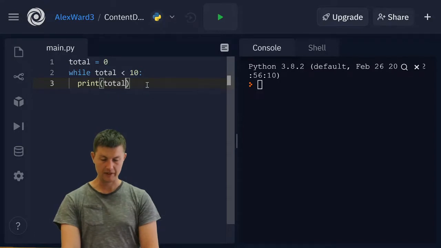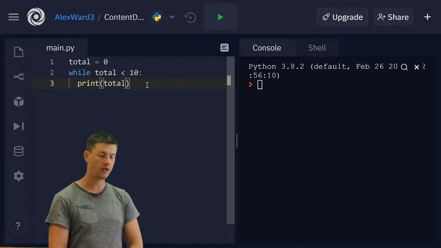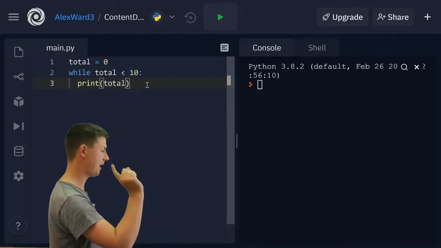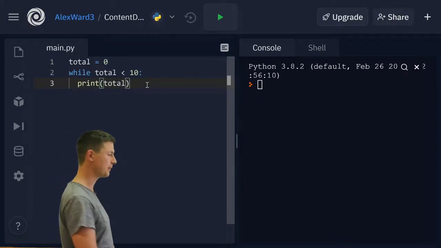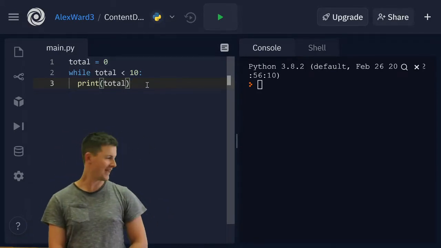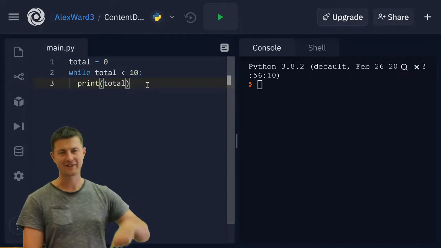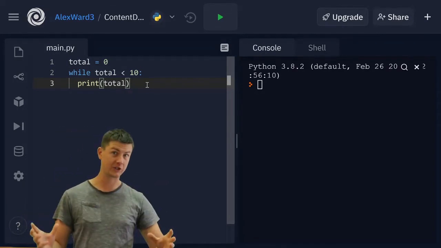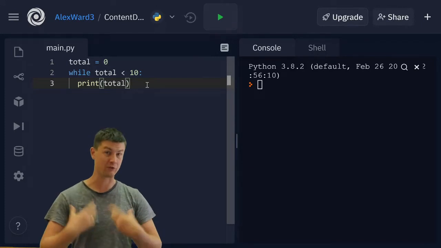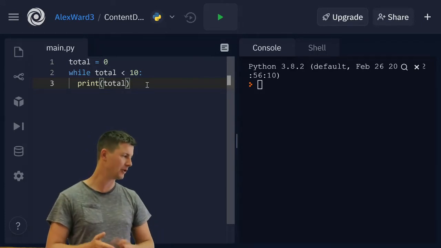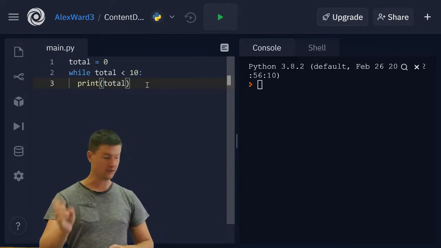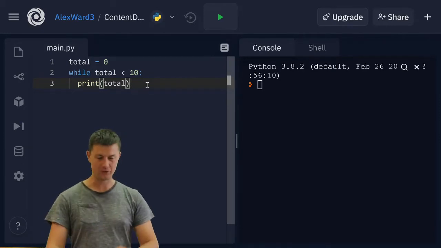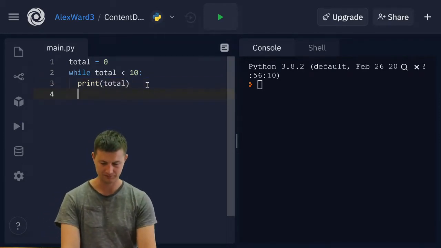I have to be careful here. If I ran this now, it would crash my computer. This is a forever loop. This is just going to keep looping and never stop and cause me to have to reset either my computer or my browser as soon as I'm working in REPL. So don't do this. We need one more thing.